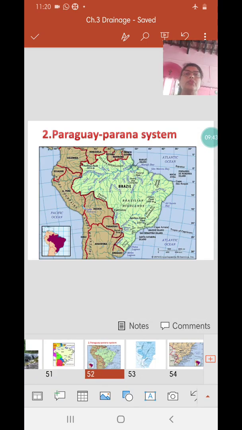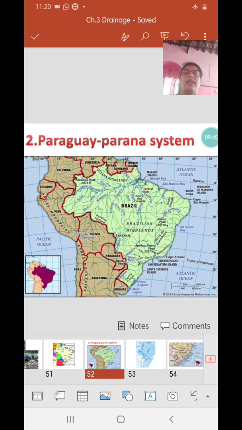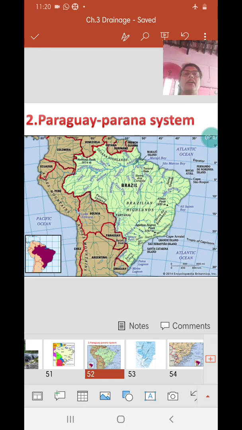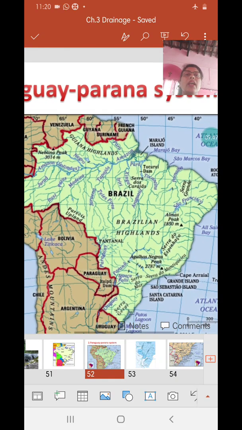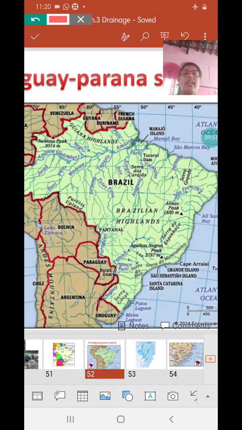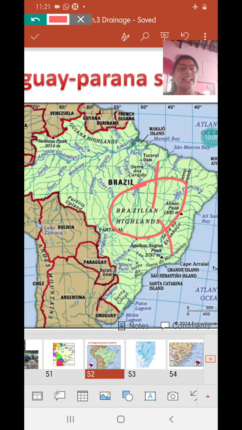Then we come to the second river system, and that is the Paraguay Parana river system. Now here you find it in the south and western part of Brazil. Give the reason Brazil does not have many west flowing rivers. The reason is most of the rivers originate in the Brazilian highlands, and the Brazilian highlands slope northward and southward.